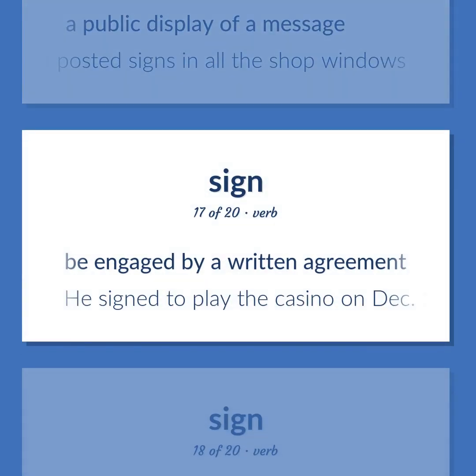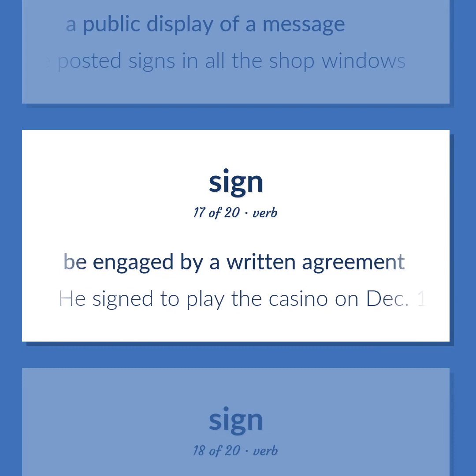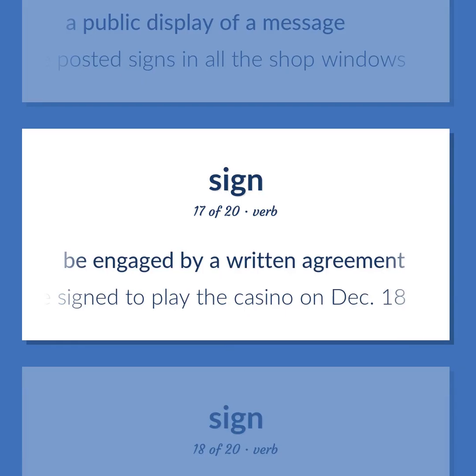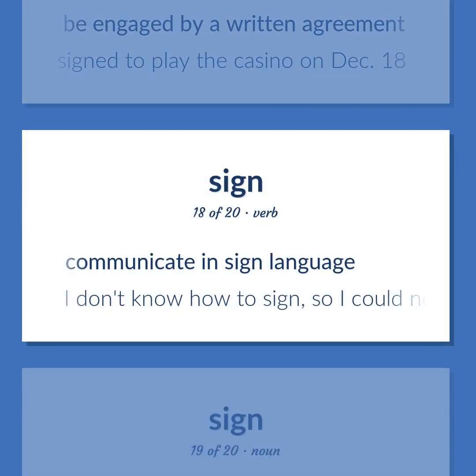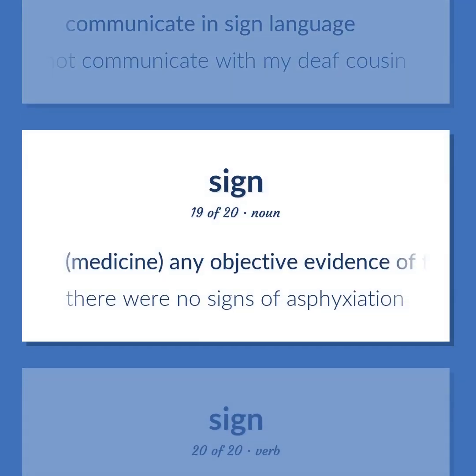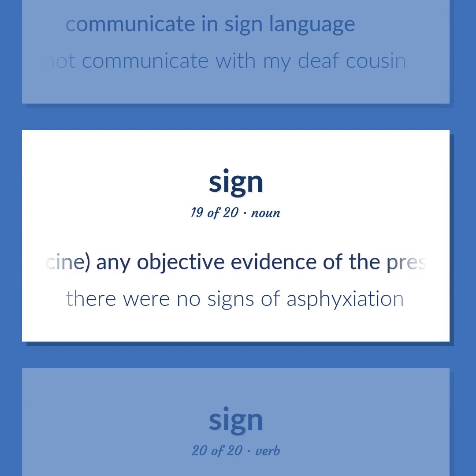Be engaged by a written agreement. He signed to play the casino on December 18. Communicate in sign language. I don't know how to sign, so I could not communicate with my deaf cousin. Medicine. Any objective evidence of the presence of a disorder or disease. There were no signs of asphyxiation.